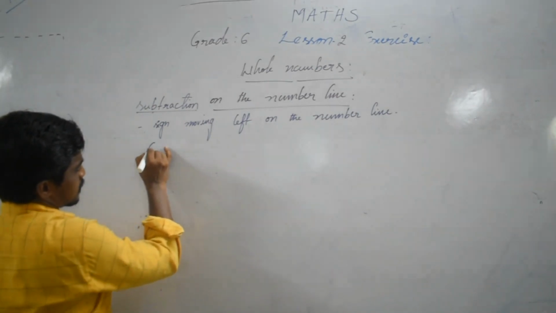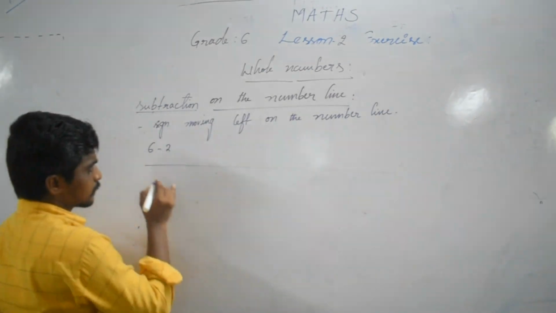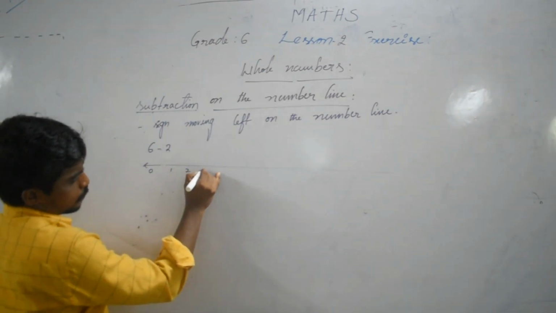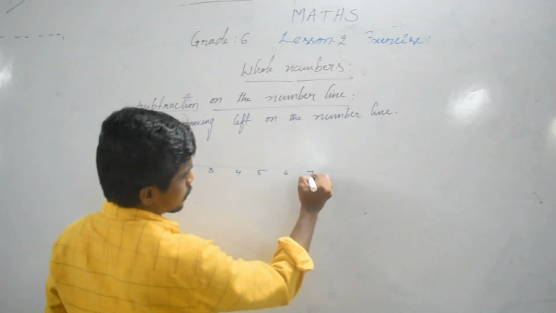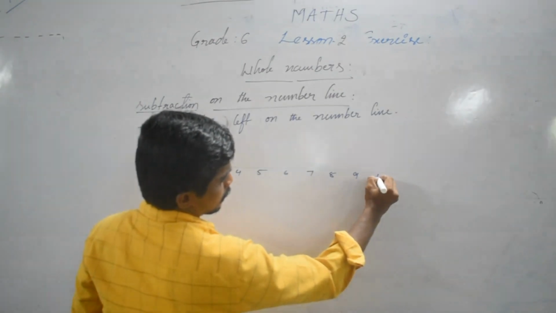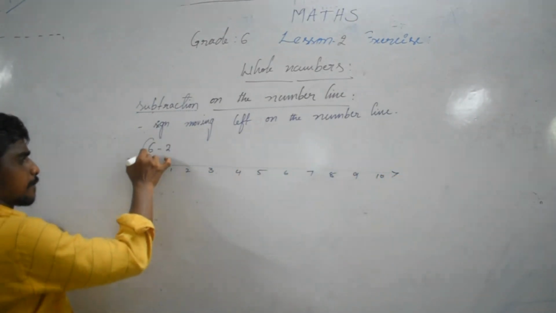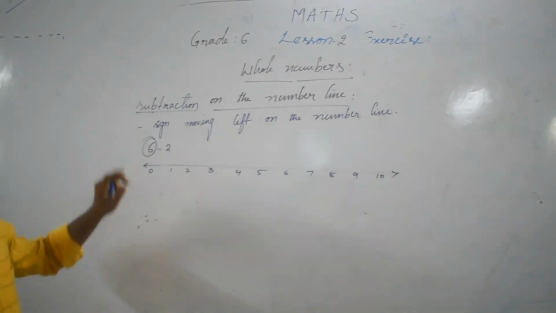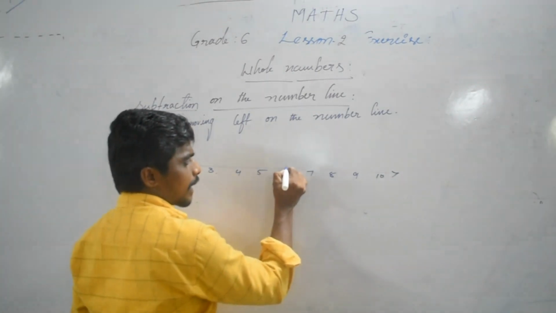So 6 minus 2. 0, 1, 2, 3, 4, 5, 6, 7, 8, 9, 10. First digit, which number? My 6. Where is the 6? You identify it on the number line.